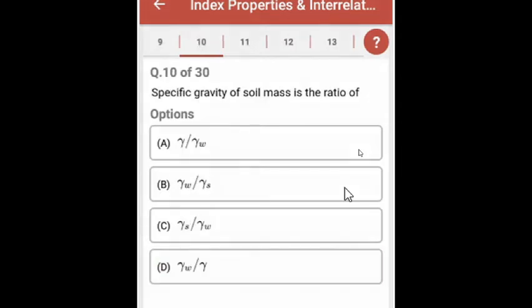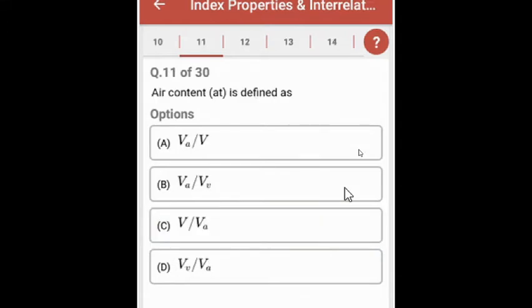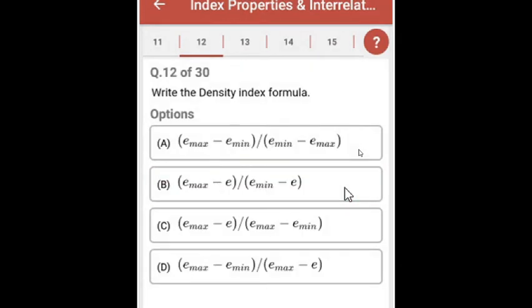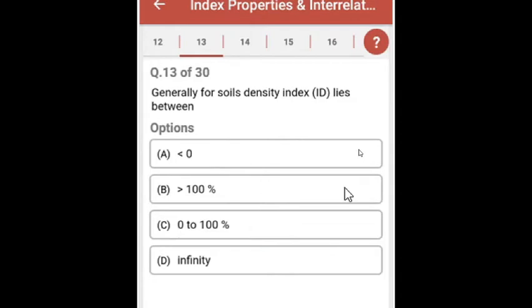Question 10. Specific gravity of soil mass is the ratio of, and the answer is gamma s upon gamma w. Question 11. Air content is defined as, and the answer is Va upon Vv. Question 12. Write the density index formula, and the answer is emax minus e upon emax minus emin. Question 13. Generally for soil density index ID lies between, and the answer is 0 to 100 percent.